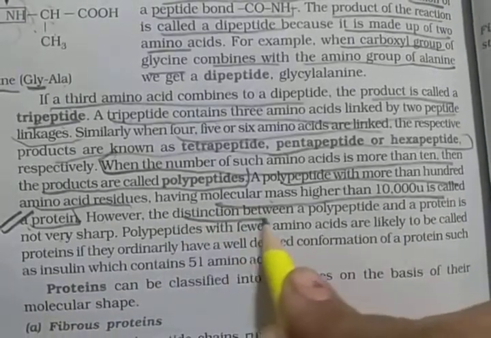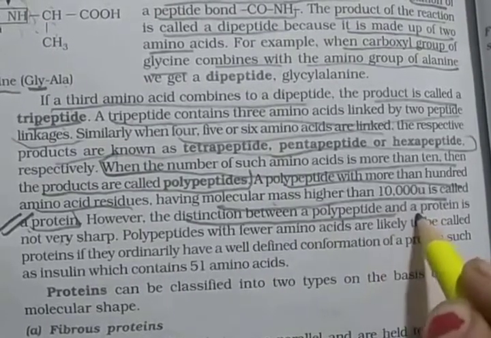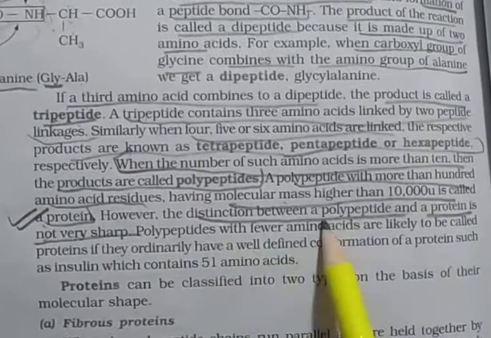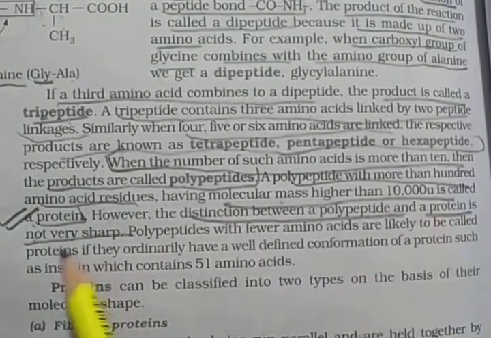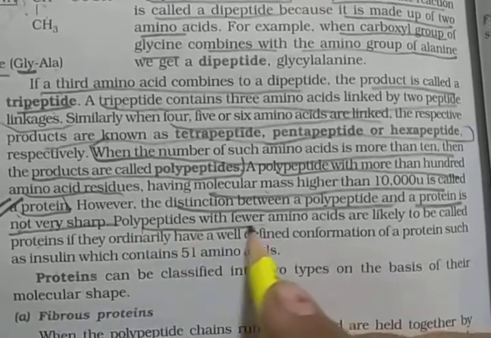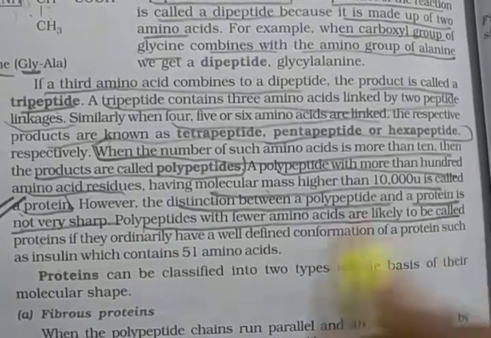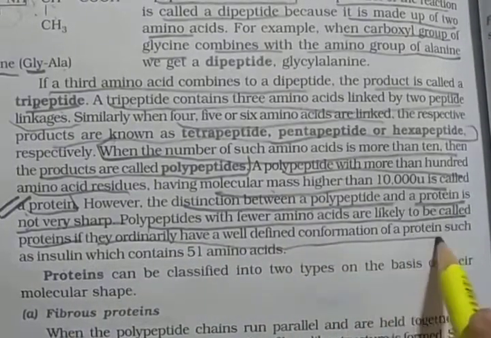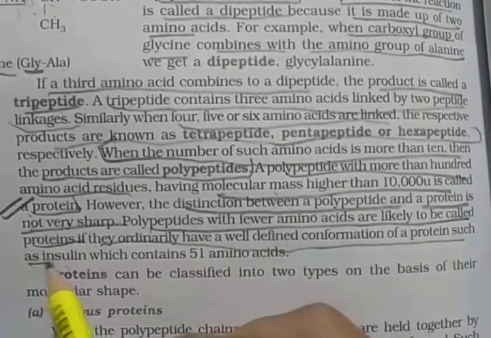The distinction between a polypeptide and a protein is not very sharp. Polypeptides with fewer amino acids are likely to be called proteins if they ordinarily have a well-defined conformation of a protein, such as insulin, which contains 51 amino acids.